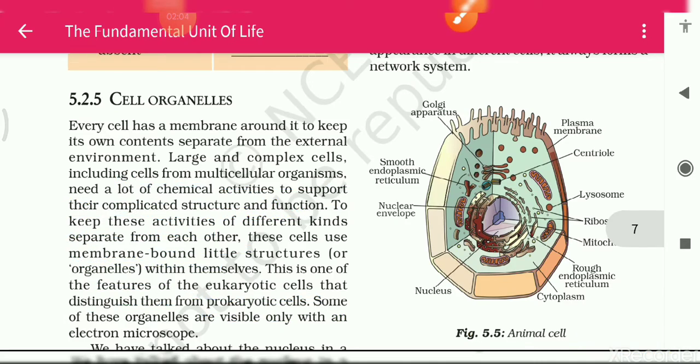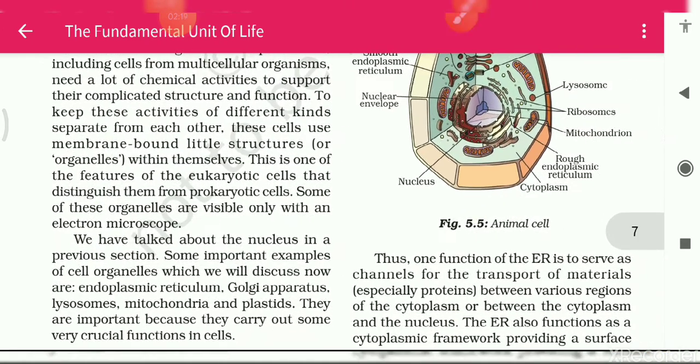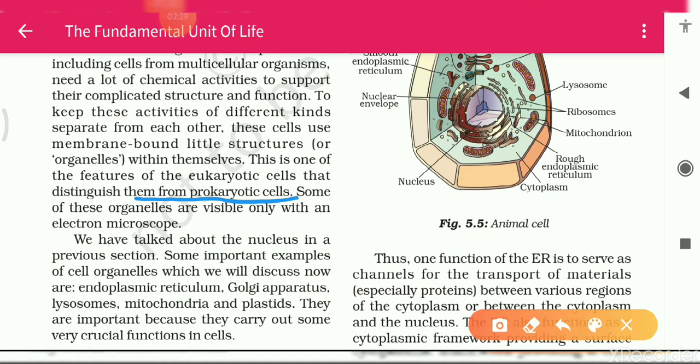In eukaryotic cells, the nuclear membrane, nucleus and membrane bound organelles are present, but in prokaryotic cells the nuclear membrane is absent, the nucleus is absent or not well defined, and membrane bound organelles are also not present. We can see these organelles only with the help of the electron microscope.